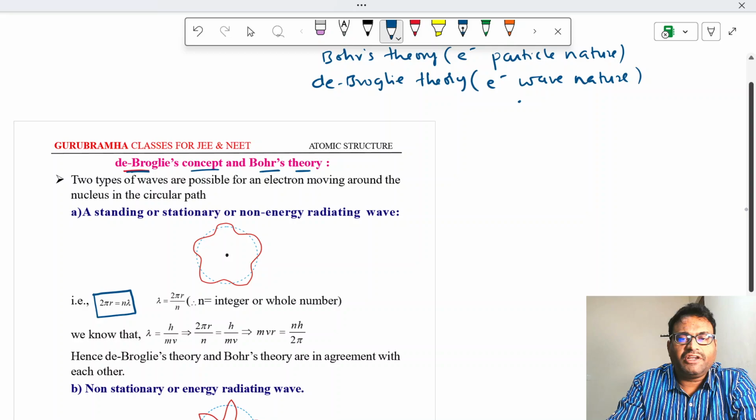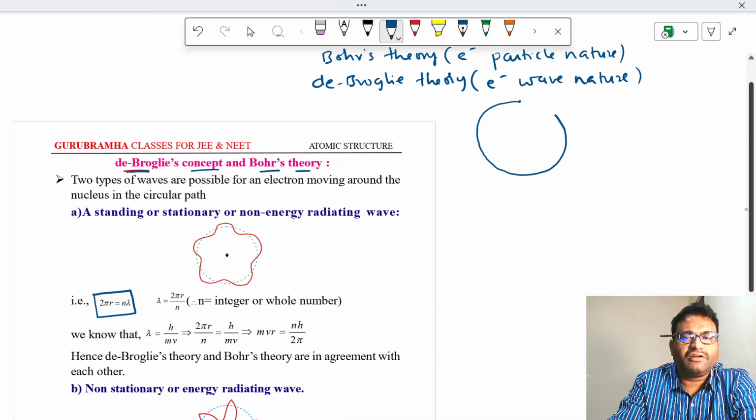For example, it is completing one circle.